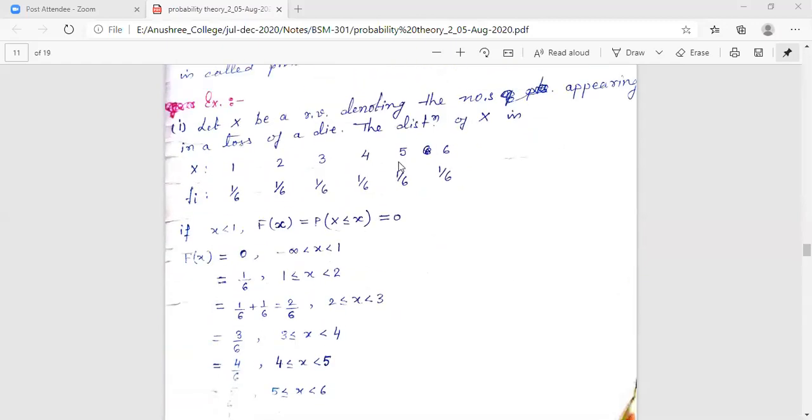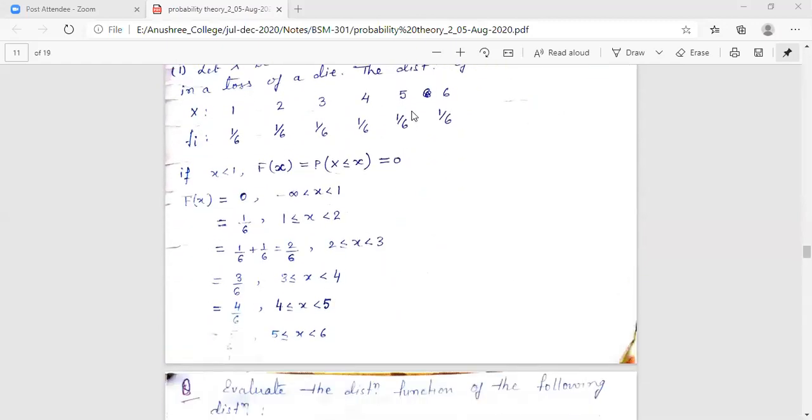Now the last one, that is 5 less than or equal to x strictly less than 6. Still we have not included 6. We are including 5, so we will go up to 1, 2, 3, 4, 5. So it becomes 5 by 6. It is not attained over here, but it becomes 5 by 6.